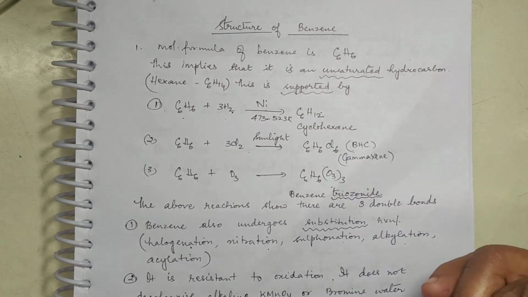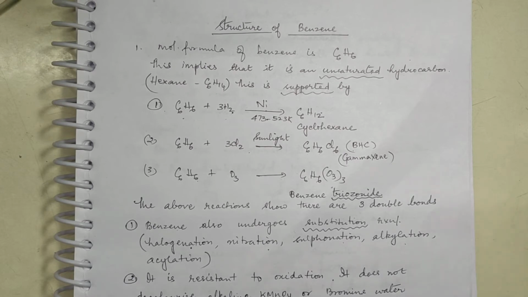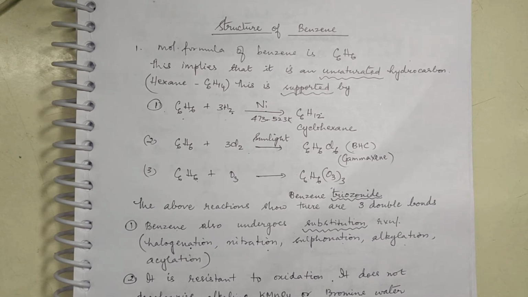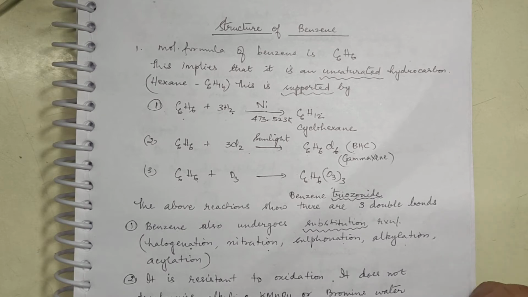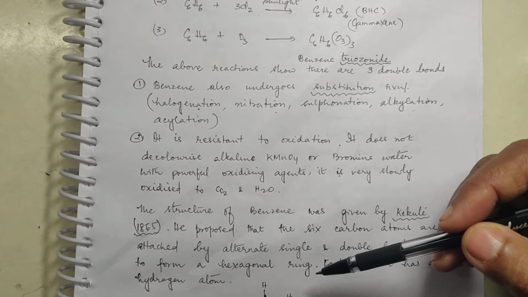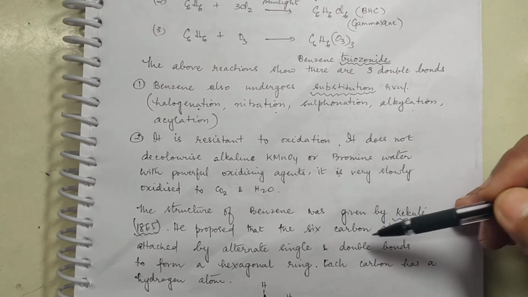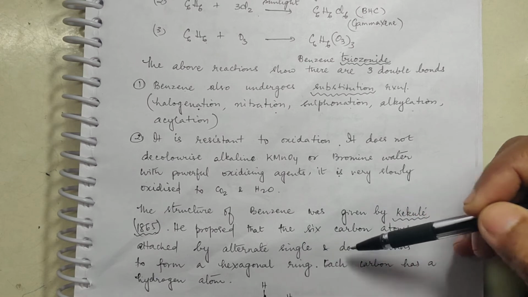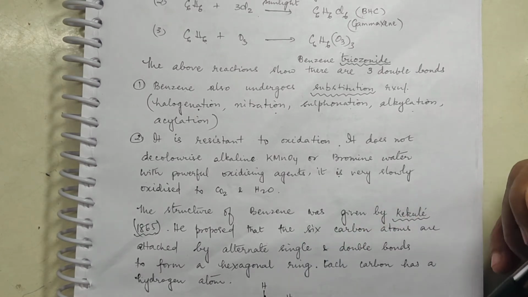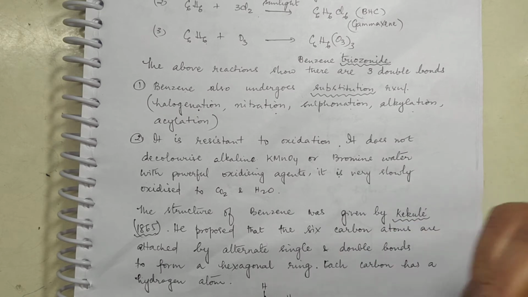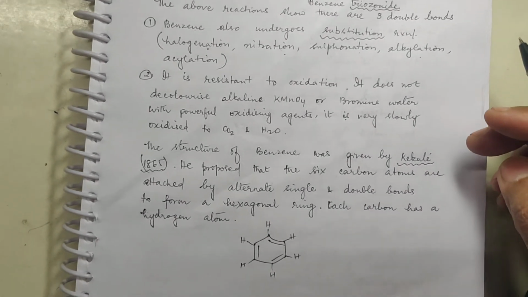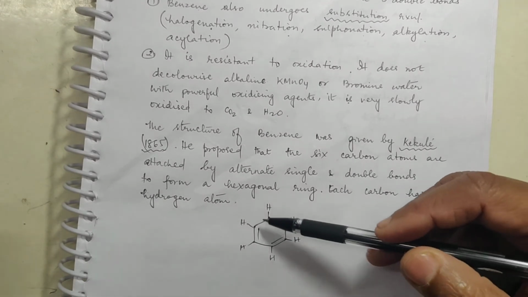Now, based on all these properties, a scientist by name Kekule, in the year 1865, proposed a structure for benzene. In that structure, he says that the 6 carbon atoms are attached by alternate single and double bonds to form a hexagonal ring, and each carbon also possesses a hydrogen. So this is the structure that he gave, a hexagonal ring.